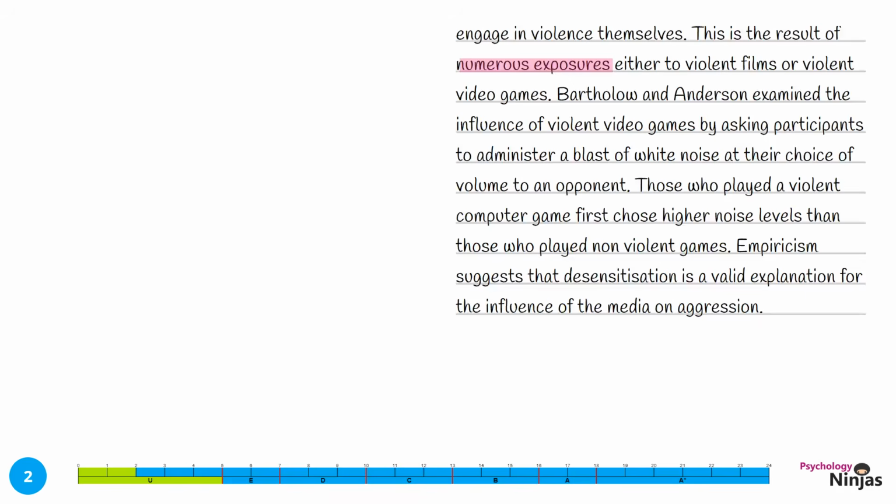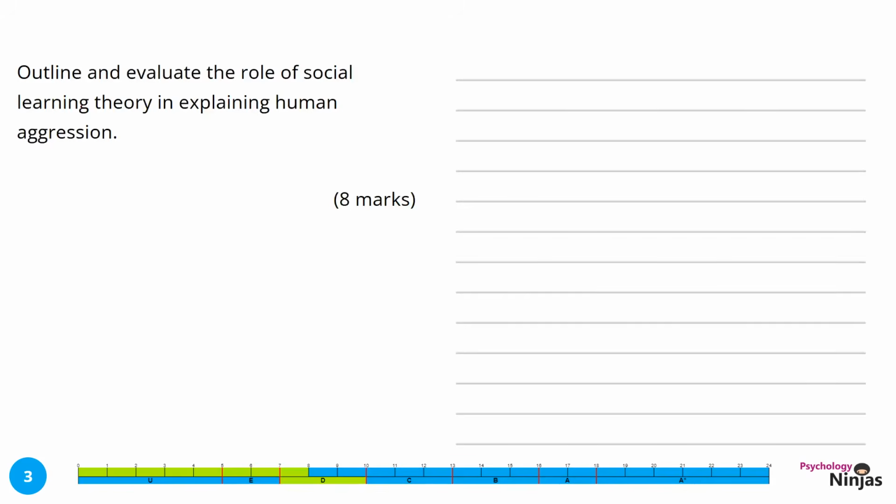We've identified specific research here, focusing specifically on the findings of what happened, and that those who had a violent video game were more likely to be aggressive in their actions. We've also said that what this means for our explanation, showing that giving research support makes it more accurate.